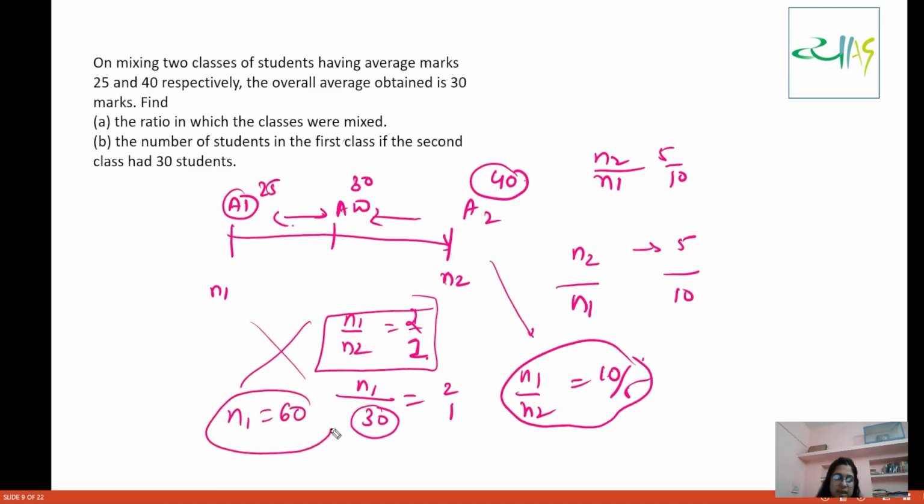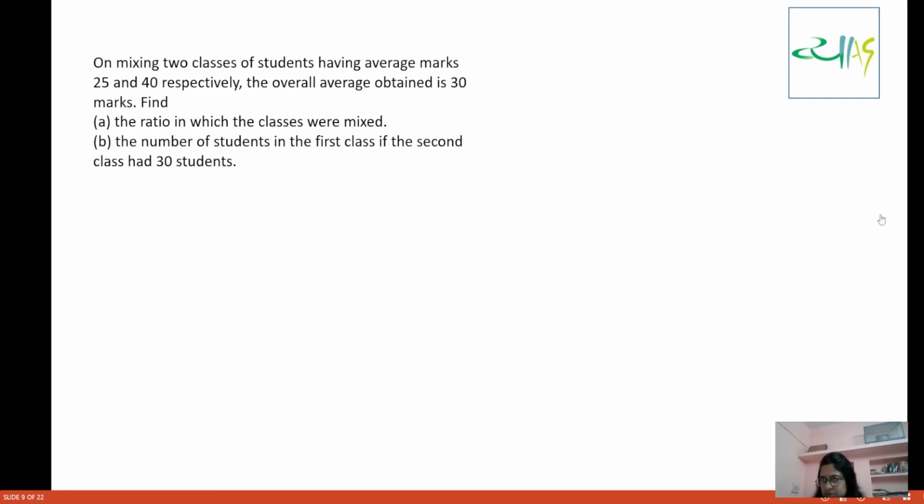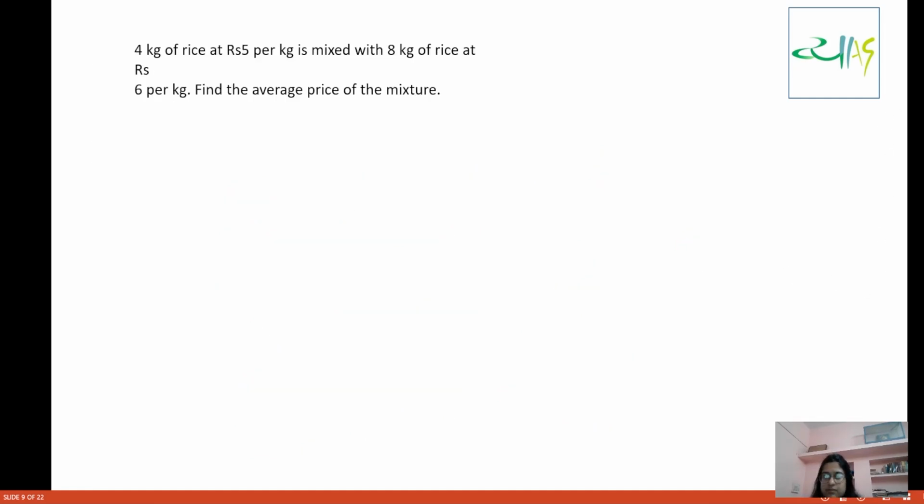60 students. So this becomes even much simpler. You have to do the least calculation once you are able to understand what this line method is. Now see, we have to find the average price of the mixture here. If you remember the formula, you can use that formula, or otherwise let us write a1 and a2 here.